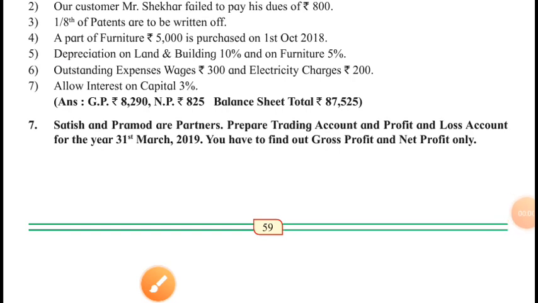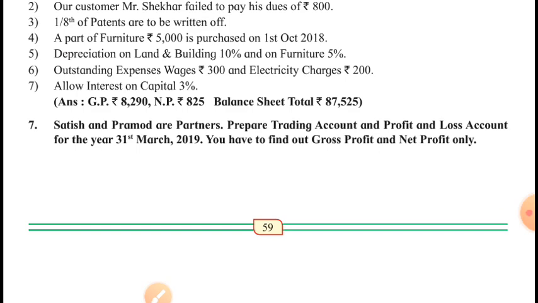Hello, friends. Now let us try to understand the seventh exercise, and after understanding it thoroughly, you will be in a position to solve this problem in your notebook. Let's start now. Satish and Pramod are partners. Prepare a trading account and profit and loss account for the year ended 31st March 2019. You have to find out gross profit and net profit only.